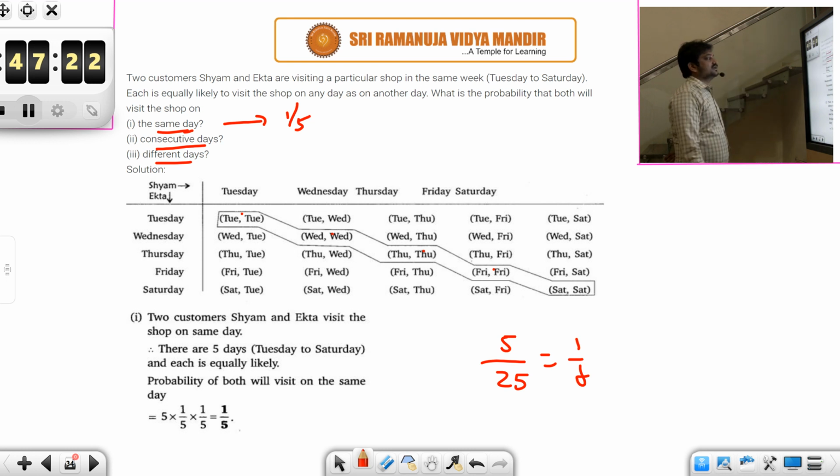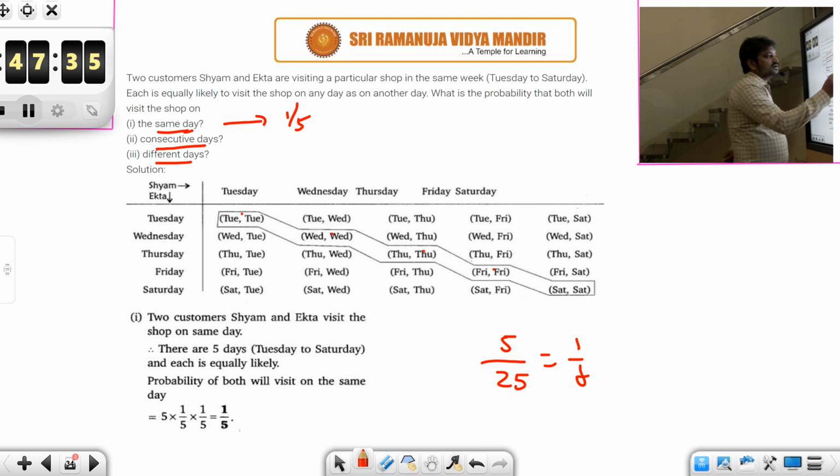And then for the second question, consecutive days. Consecutive days means one next to the other. See, out of these 25, if you look at this: Tuesday, Wednesday, Wednesday, Thursday, Thursday, Friday, Friday, Saturday.